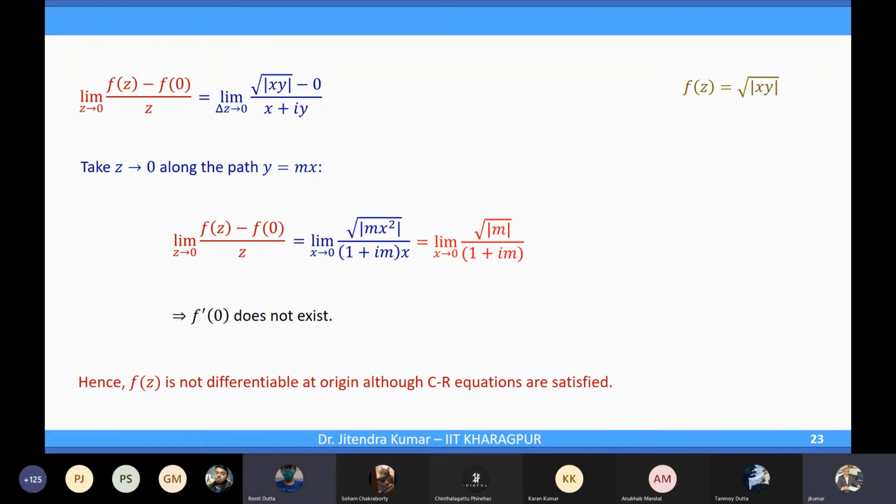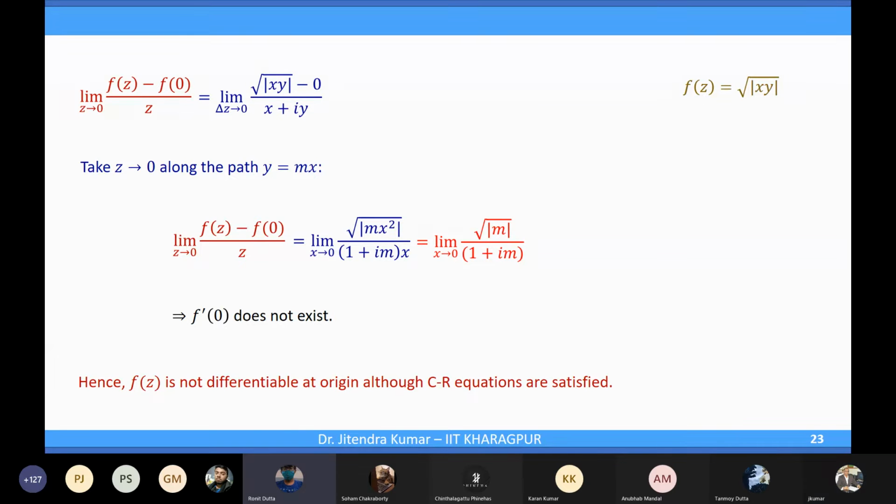If a function is not differentiable at a point, then for sure it is not analytic. What are analytic functions? They are differentiable. If I say at one point the function is analytic, that means it is differentiable at that point, and not only at that point but also in the neighborhood. So analyticity is more than differentiability, right?